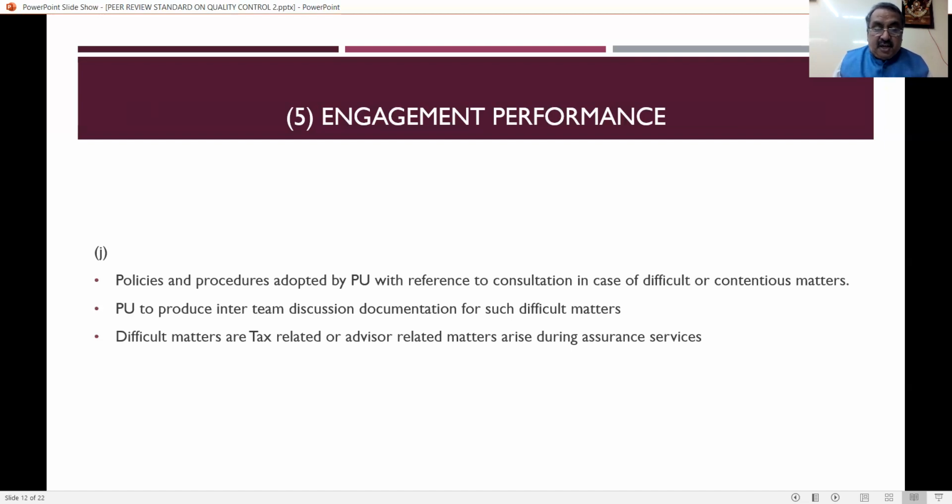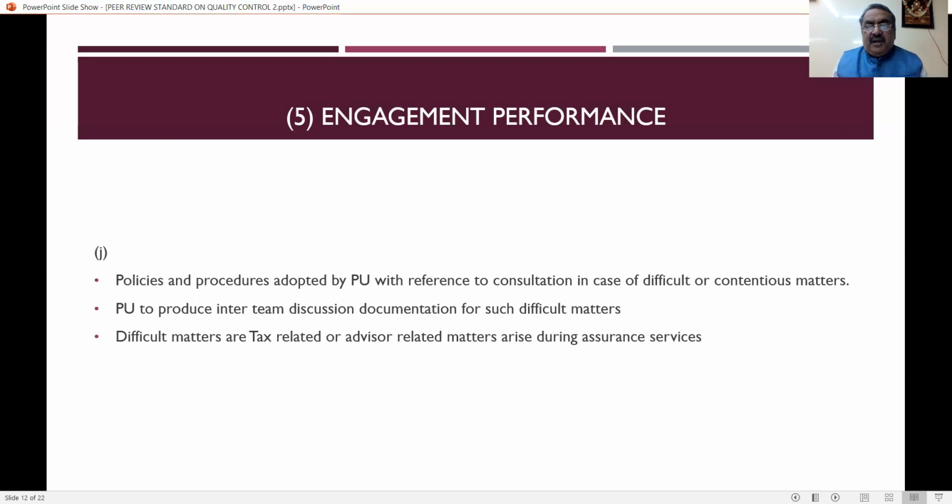Then policies and procedures adopted by the practicing unit with reference to consultation in case of difficult and contentious matters. So that is very, very simple. Normally you will have some difficult situation. What are the procedures? What are the policies of the practicing unit to handle the difficult situations? Everything has to be documented. Everything has to be properly maintained. So for that, they have to appoint a team so that the difficult situation can be overcome. So the practicing unit has to produce inter-team discussion documentation for such difficult matters. So how they have taken the decision, that is very, very important.